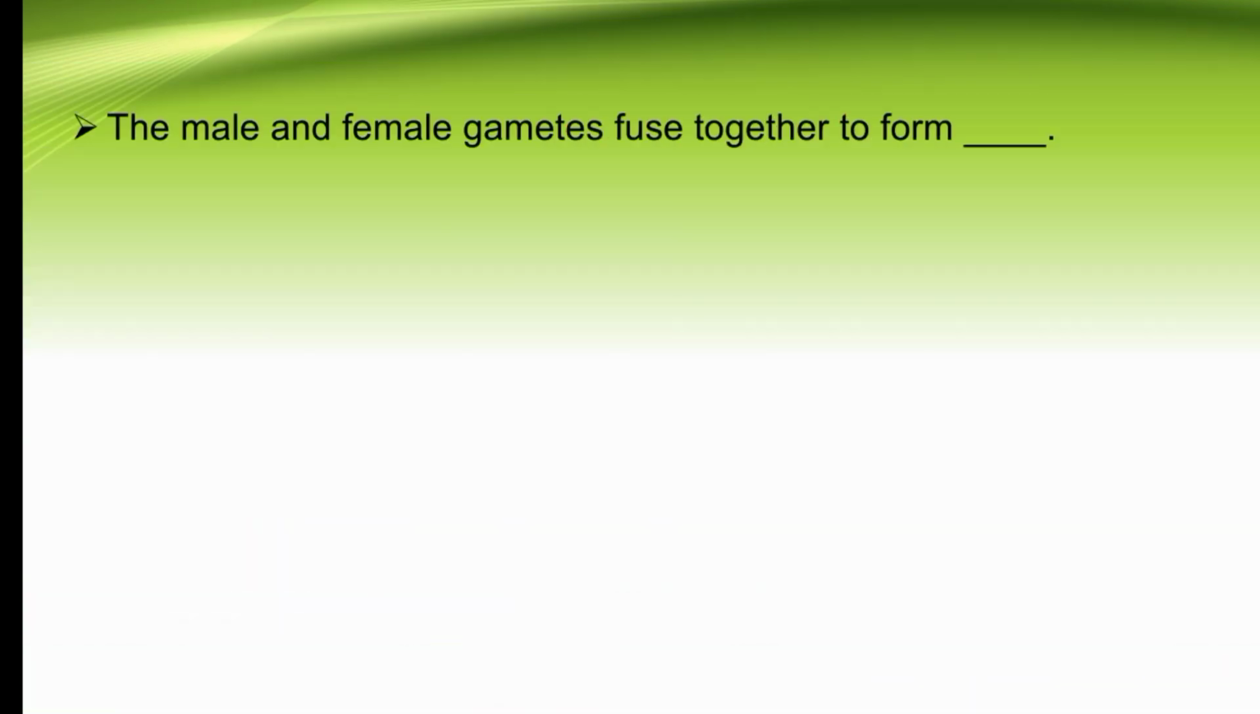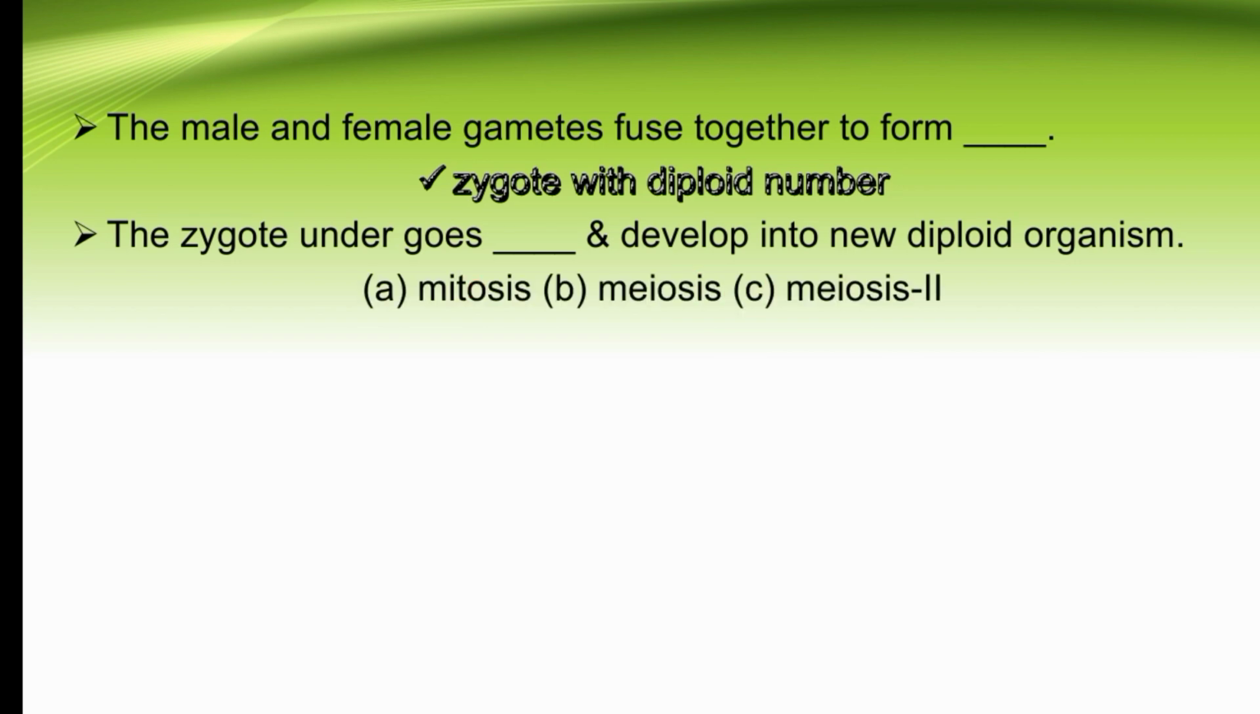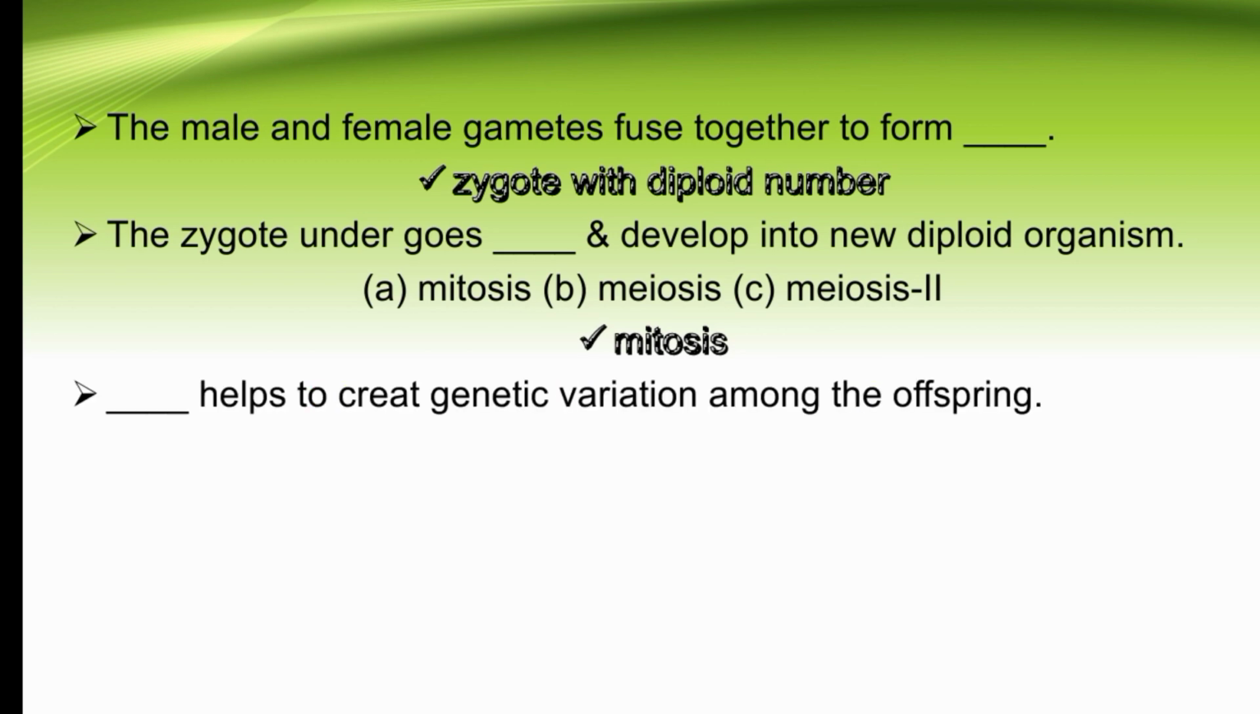The male and female gametes fuse together to form dash. So the male and female gametes fuse together to form a zygote with the diploid number. The zygote undergoes dash and develops into a new diploid organism. So the zygote undergoes mitosis and develops into a new diploid organism. The right option is mitosis. Dash helps to create genetic variation among the offspring. So meiosis helps to create genetic variation among the offspring. The right option is meiosis.